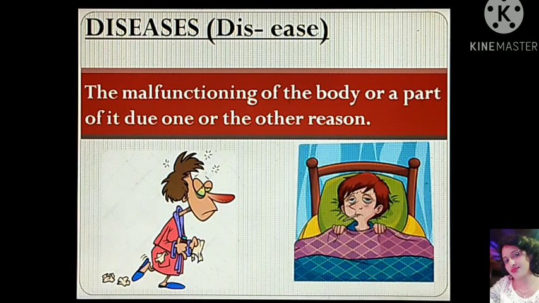Thus, we can define disease as the malfunctioning of the body or a part of it due to one or the other reason. In other words, disease is the condition of the body or a part of it in which functions are disturbed.